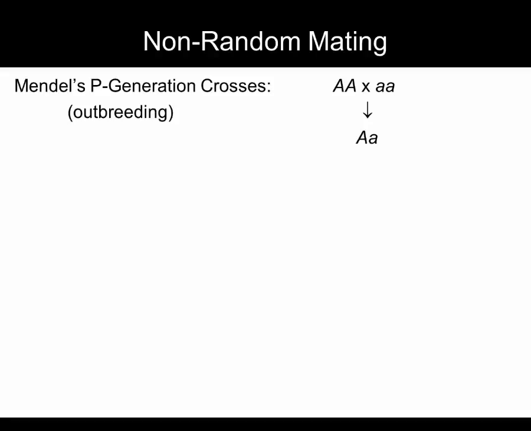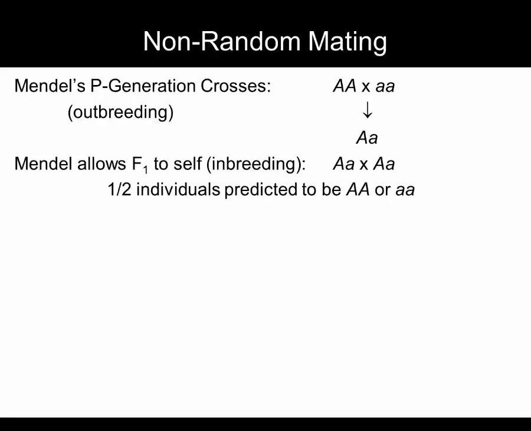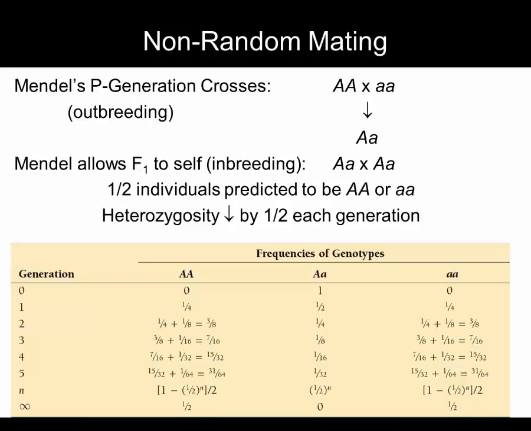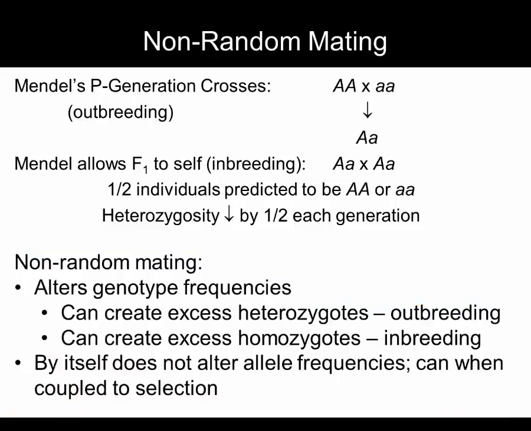Recall Mendel's crosses from the very start of the course. When Mendel crossed two different true breeding lines, the offspring were all heterozygous. Outbreeding tends toward heterozygosity, but in a self-cross, heterozygosity decreases. After one generation, half the offspring are homozygous, and the fraction of heterozygotes decreases by half with each generation of self-crossing. Self-crosses are the extreme example of inbreeding, but inbreeding in general reduces heterozygosity. So non-random mating alters genotype frequencies from what would be predicted by Hardy-Weinberg.